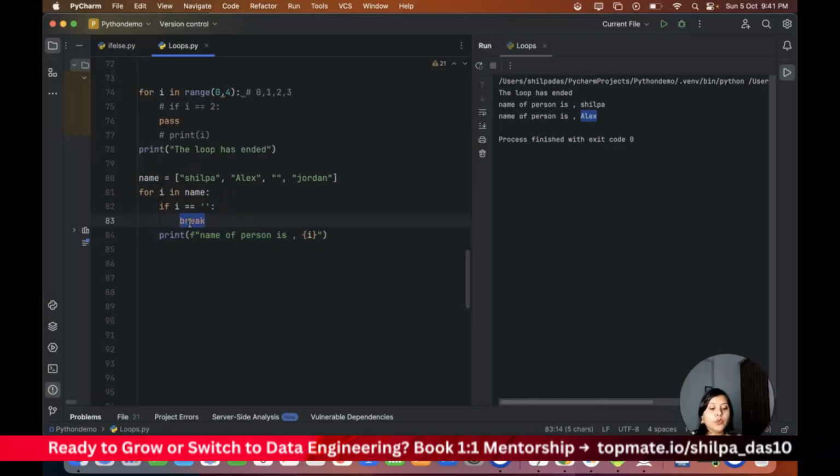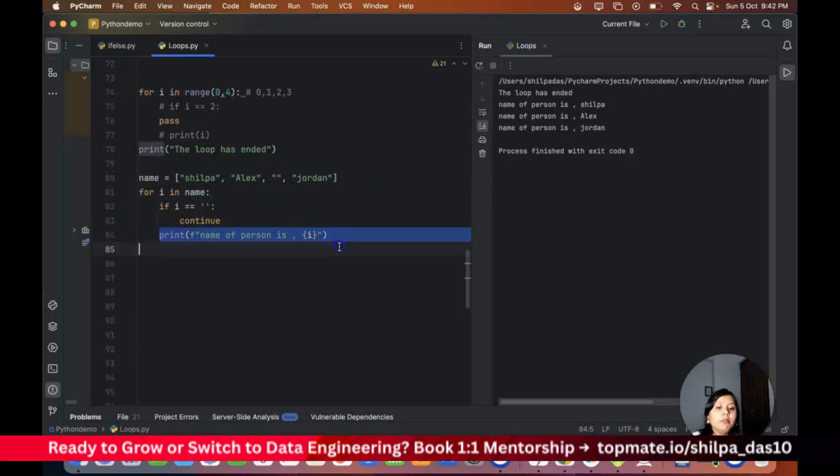Now let's say I want to do a continue. I just don't want to execute anything which has an empty string because that's a null value, but I want to enter all my records having some name into a table. I want to eliminate the ones having the empty string. So I can use the continue statement. It will check, okay, it has a null, so let me skip that null, go back and check the other elements in the loop, and do a print for those. So all the elements are there except my empty string.